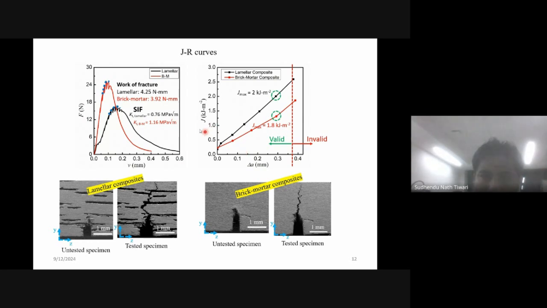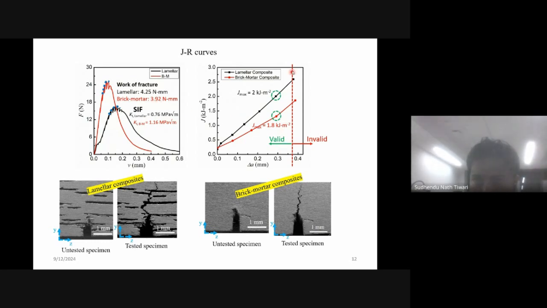What I have found is that the J versus delta A curve is higher for the lamellar composite. The black one is for the lamellar composite, and the red one is for the brick mortar composite. Here we see J is higher for the lamellar composite. Then I further evaluated the work of fracture, which is the area under the curve. The area under the curve is higher for the black one till the fracture point. So the work of fracture is higher for the lamellar composite, and for the brick mortar composite it is slightly less.